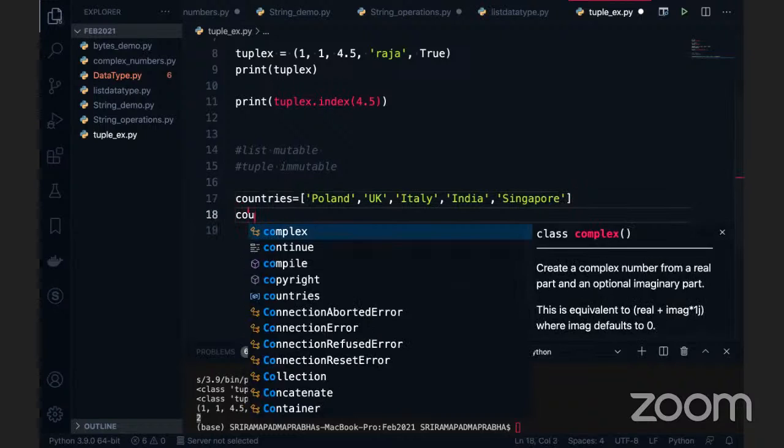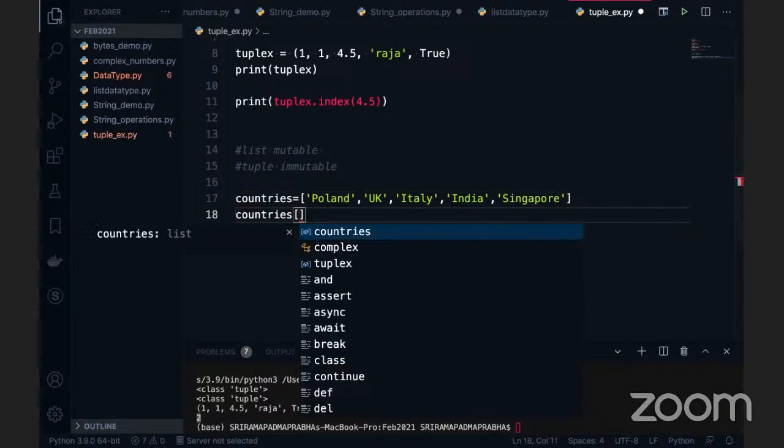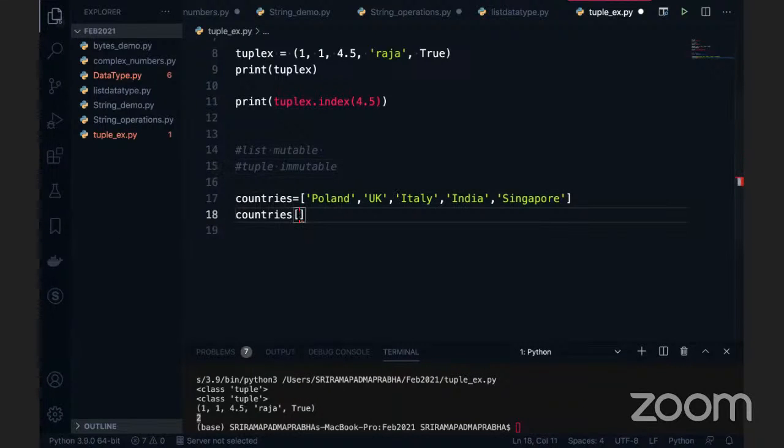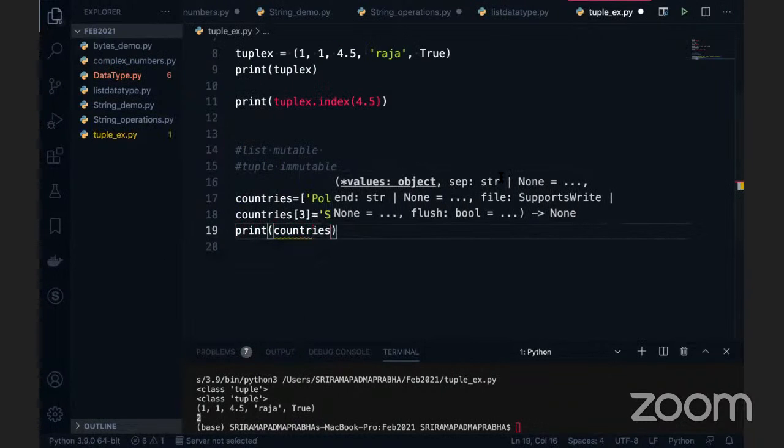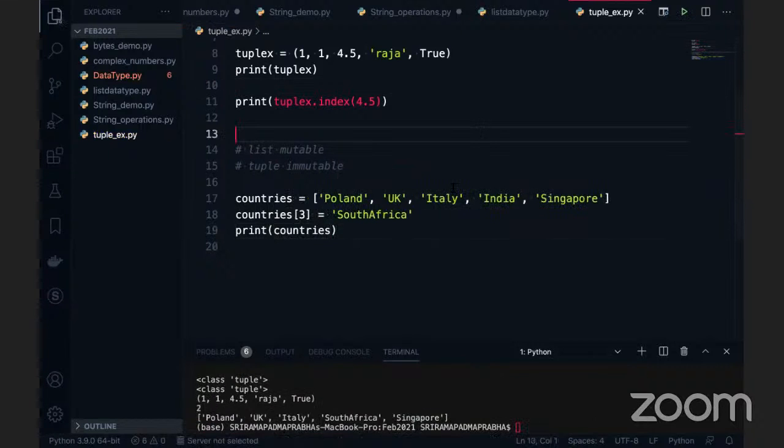For example, if we use countries of, I can give the index position. For example, you take any index position here, 3. So I'm going to add a new country to this list. I'm going to add something called South Africa to this given list. I want to print these countries, print of countries. Can you please tell me how it works? It is working, right? So I'm able to add the data.